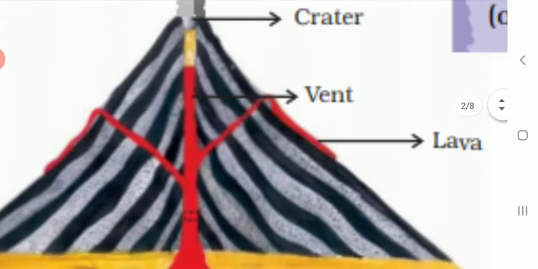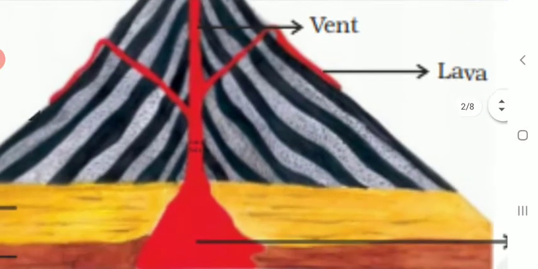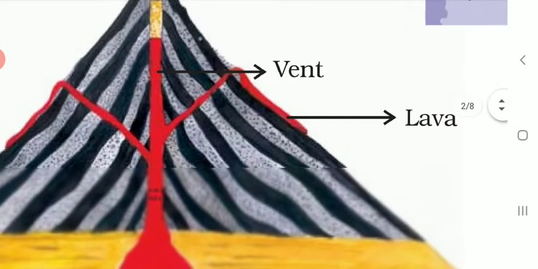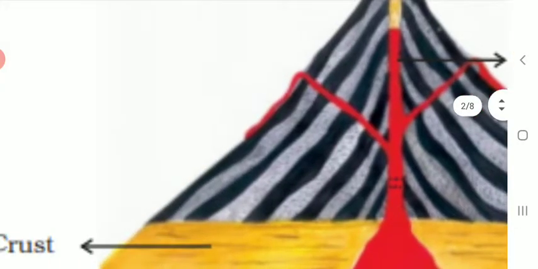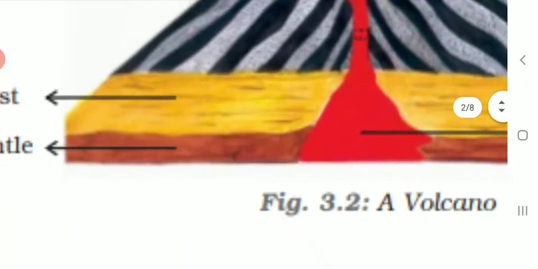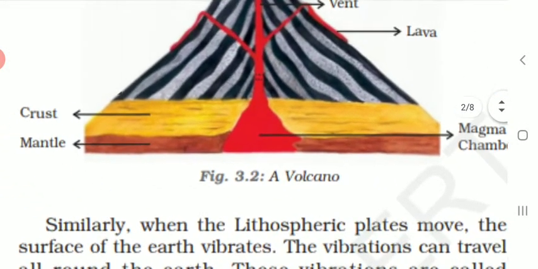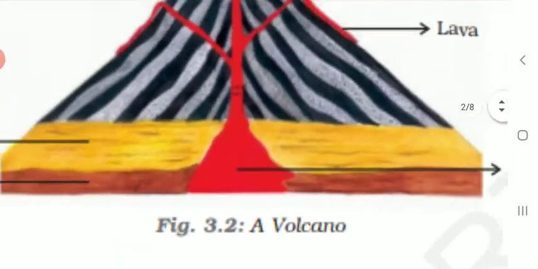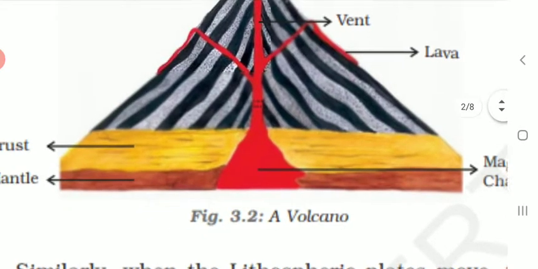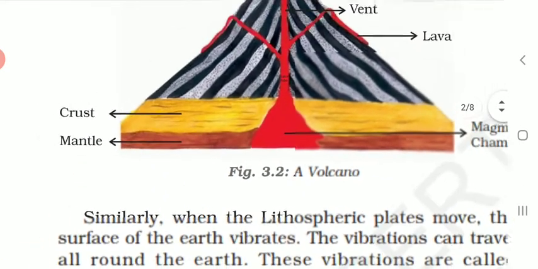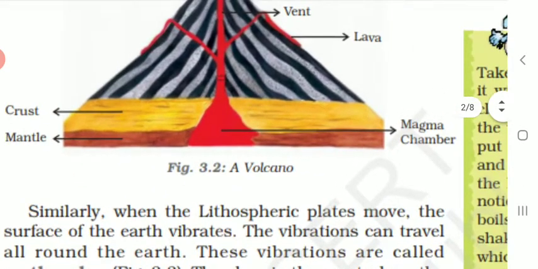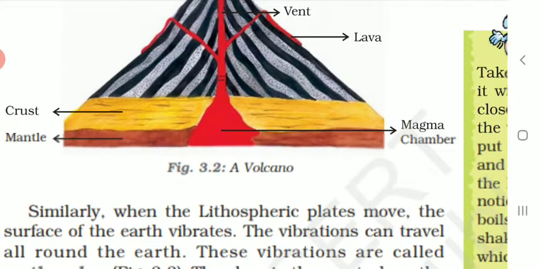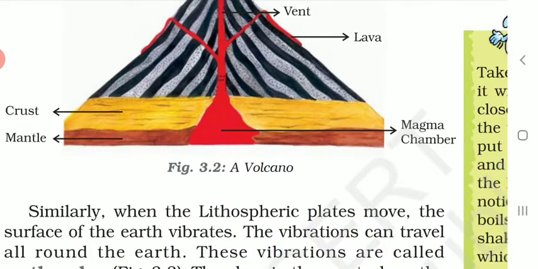As well as through this vent, some other veins are also there from which the lava or the magma is coming out. Now here you can see the crust. This yellow part is the crust, and just below the crust there is the mantle, and inside the mantle there is molten magma, or the magma chamber.